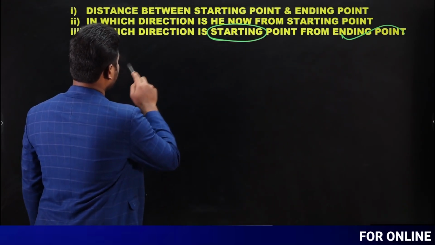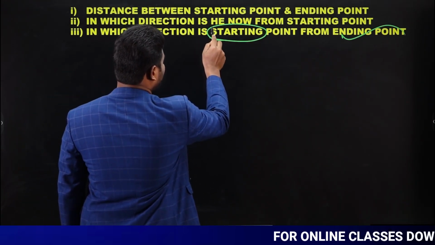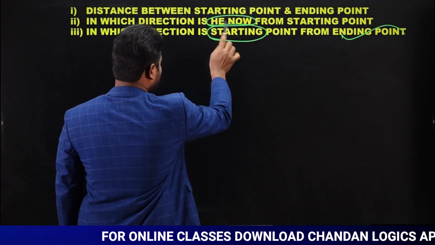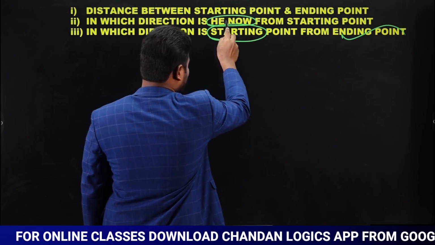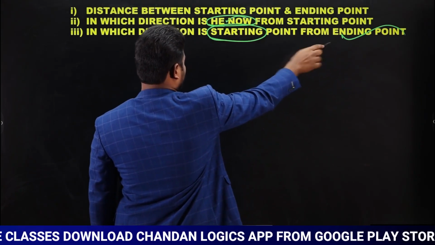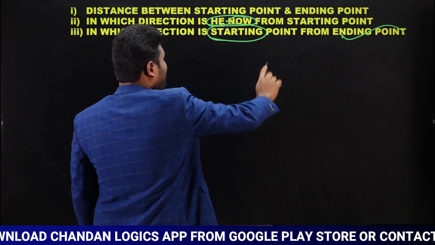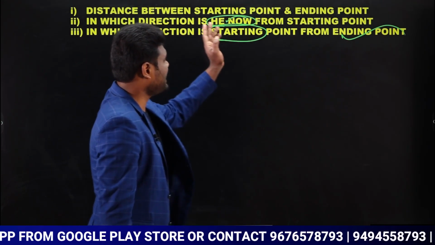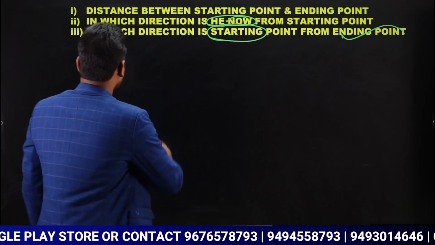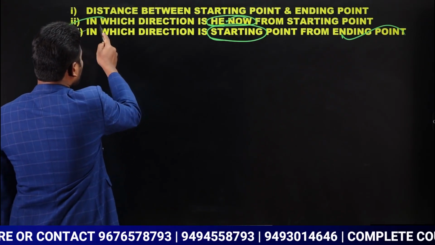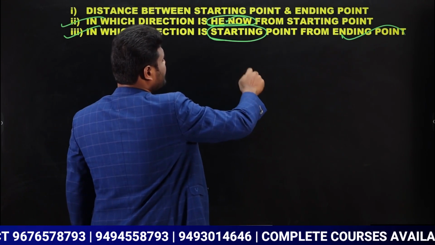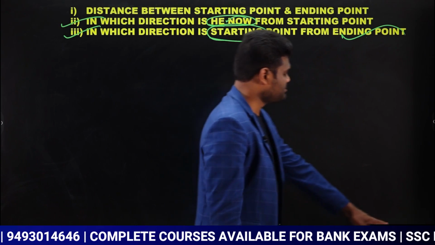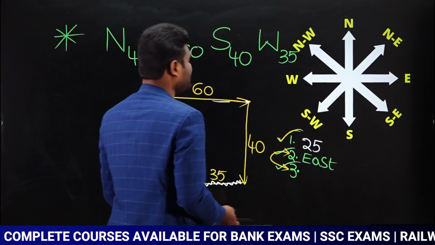If you look at the second question, in which direction is he now means he is at the ending point. So I can say, in which direction is the ending point from the starting point? Is he now is the same as finally he is at the ending point. This is our second question. The third question is exactly the reverse: in which direction is the starting point from the ending point? Okay, so now if you observe, our answer should be exactly the reverse of this.